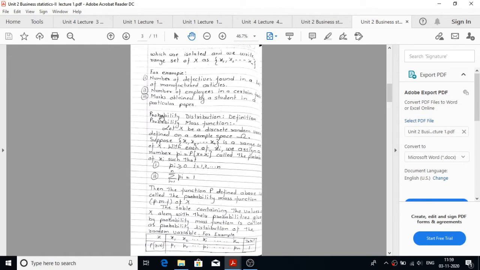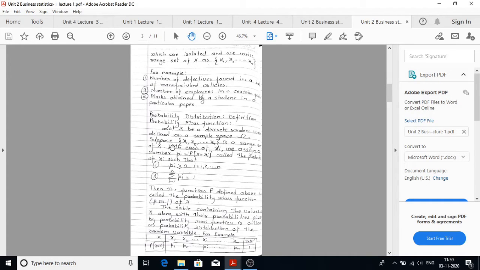Next definition, probability distribution. So we'll write the definition of probability mass function. Let X be a discrete random variable defined on a sample space omega.